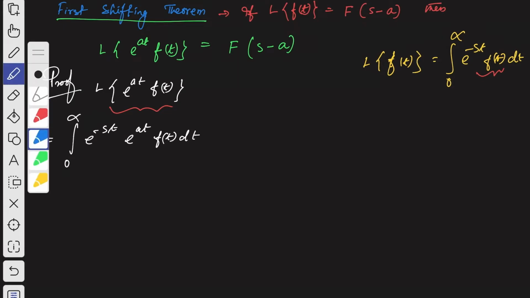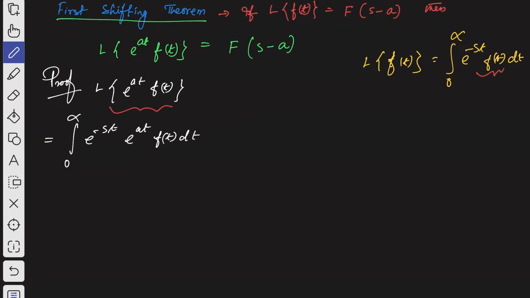Now here you see from this part, e to the power minus st into e to the power at, so that will be e to the power minus st plus at, right?